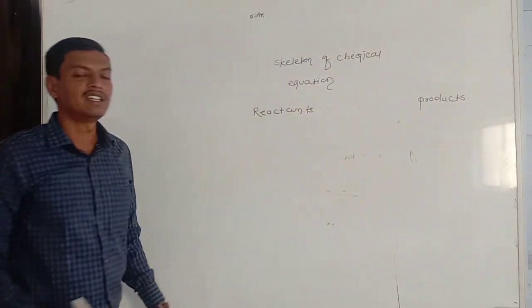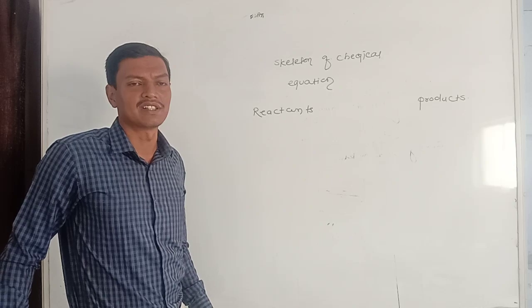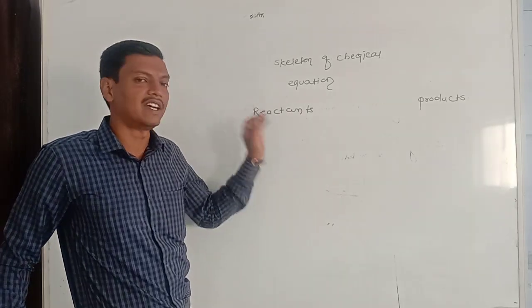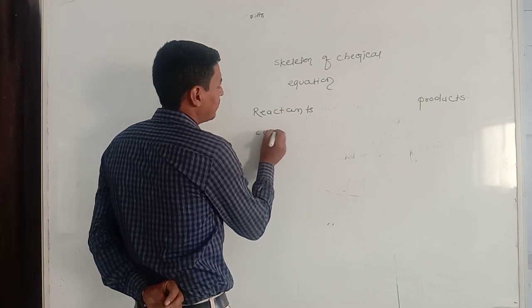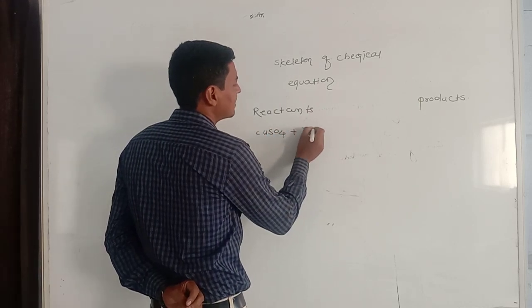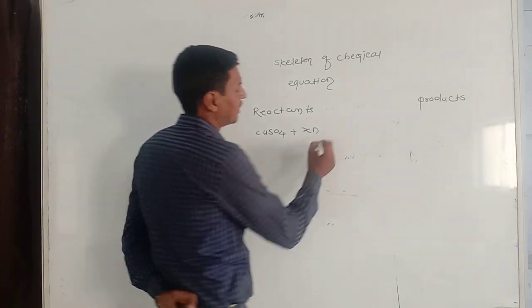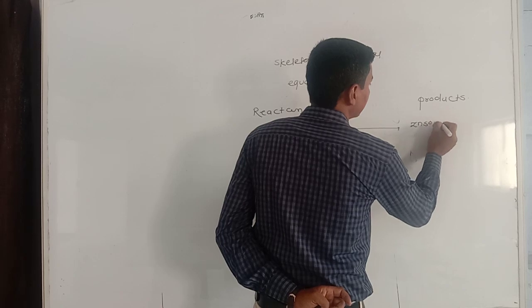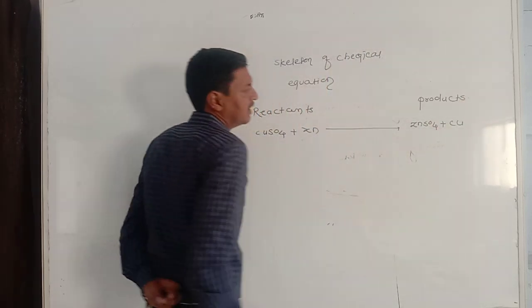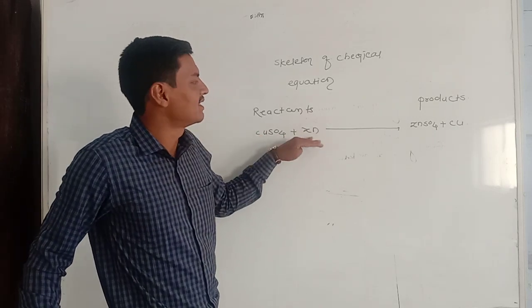The substances which are written on the left hand side are called reactants. For example, we will write a reaction: copper sulfate plus zinc will produce zinc sulfate plus copper. In such a chemical equation, the copper sulfate and zinc are written at